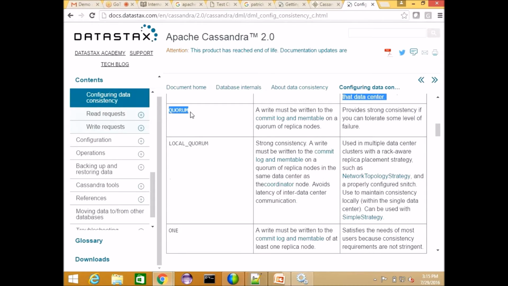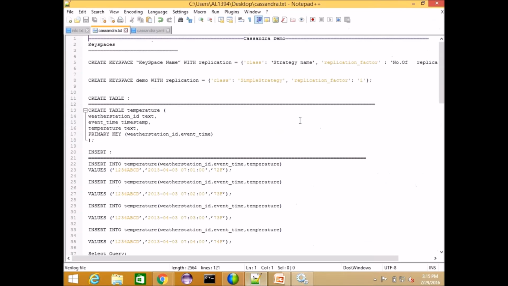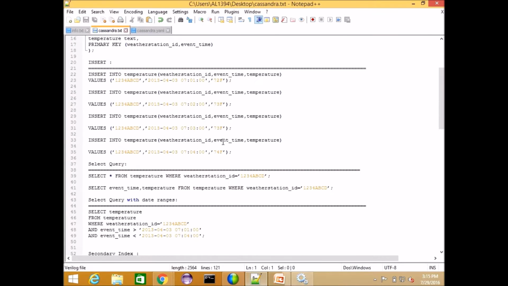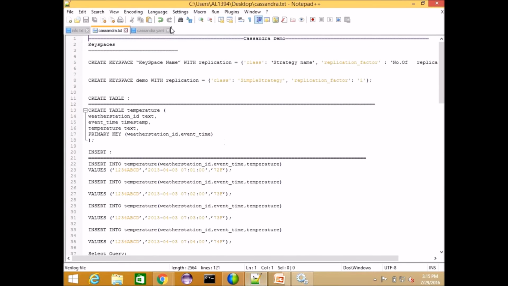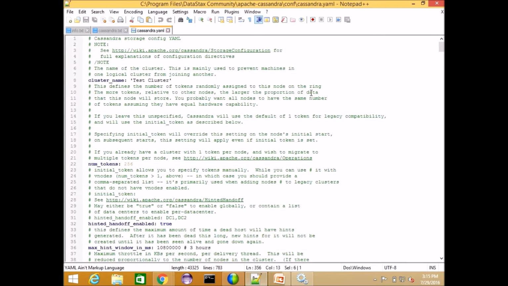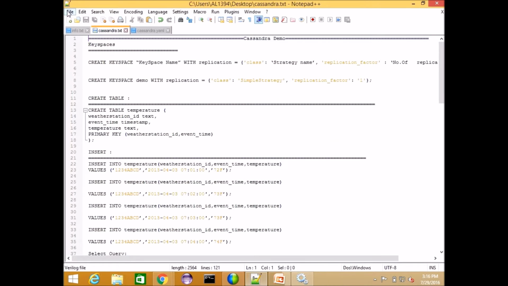But quorum follows a formula. Quorum means more than 50% of the nodes. So even 50.5 or 51, right? We don't consider fractions. For example, if you have 4 nodes, quorum means more than 50% of the nodes, which means 3 nodes. So when any write operation happens, it has to write into more than 50% of the nodes, meaning it has to write into 3 nodes.